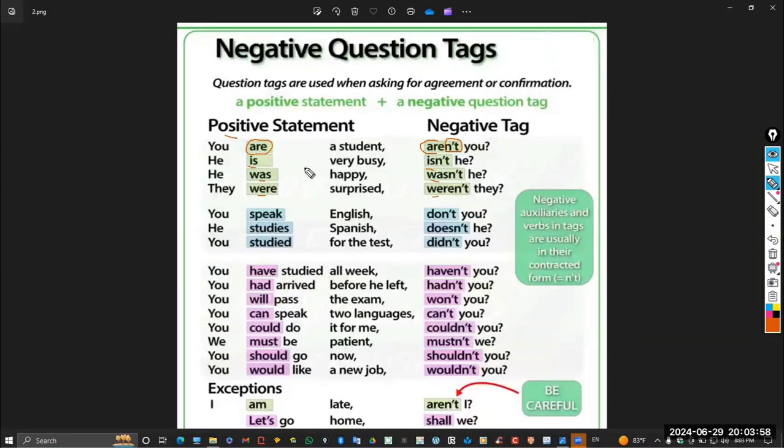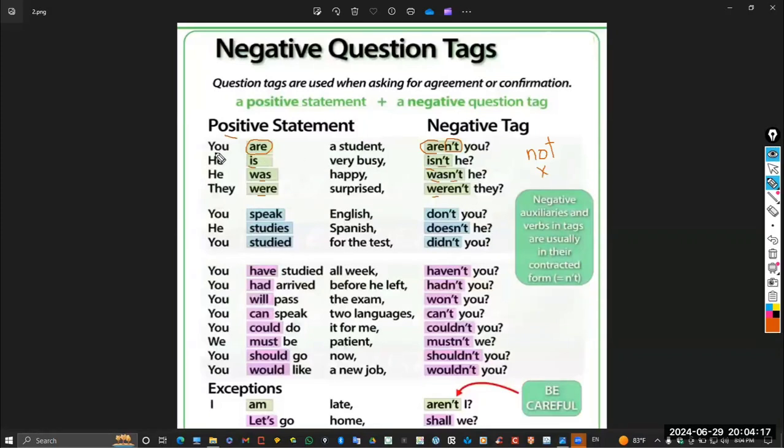Now, the next rule, as I told you, if the sentence is positive, you have to write the negative, which is not. The not should be written in abbreviation. I mean, you can't write not like this in the question tag. This is wrong. You have to write it in abbreviation.